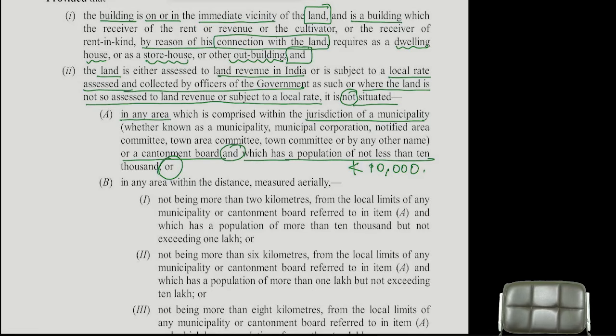And it should be assessed to land revenue or local rates, or not situated in any area within the jurisdiction of municipality or cantonment board whose population is not less than 10,000, or in any area within the distance measured aerially not being more than 2 kilometers. That's what the examples I showed. 2 kilometers, 6 kilometers, 8 kilometers. Tell me, municipality and area, how much distance? 2 kilometers. Then population of municipality should be more than 10,000.